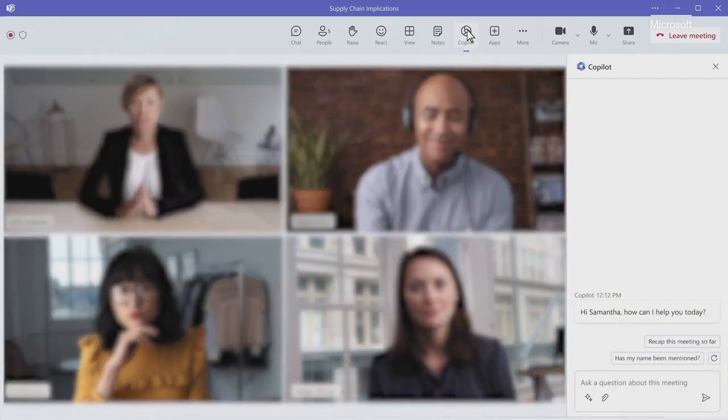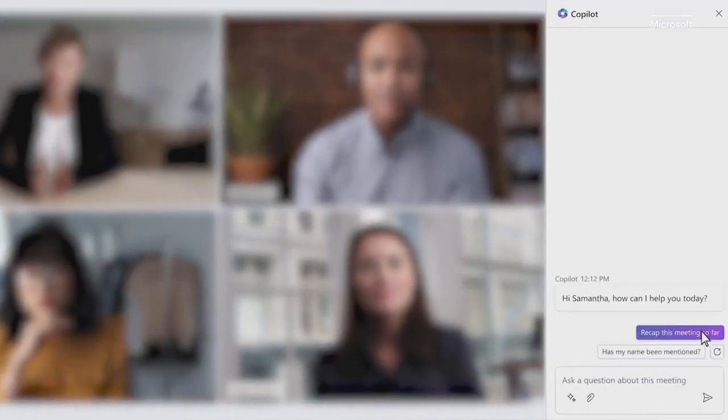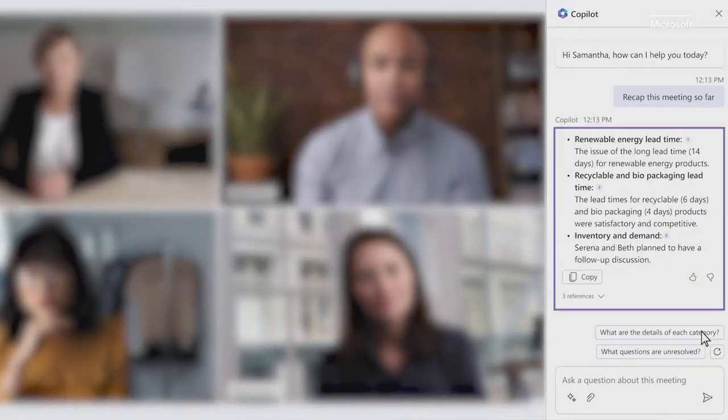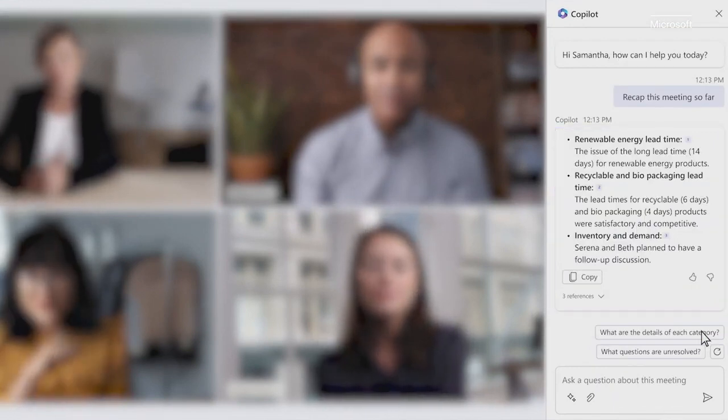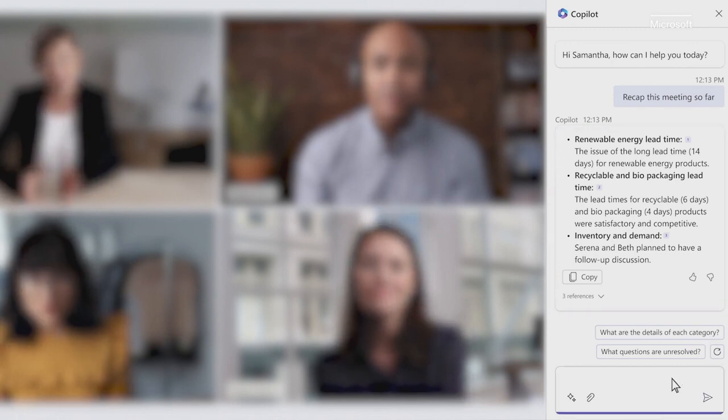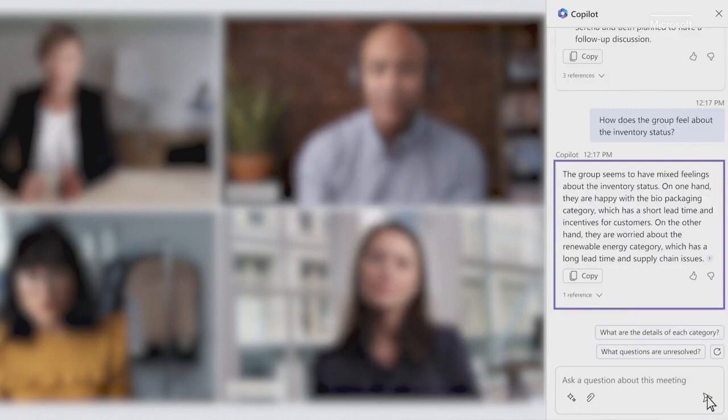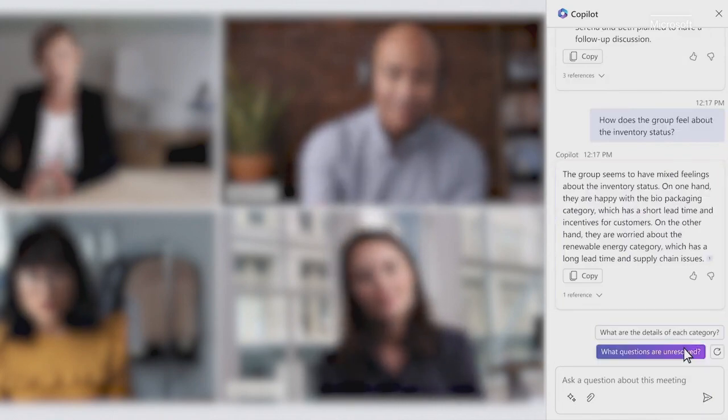Here, you're in a meeting with your team. You can ask Copilot to summarize what's happened so far. You can see who said what, what points were made. Copilot is really capturing the spirit of the discussion. And as the meeting progresses, you can check on where people stand. You can even ask Copilot what questions are unresolved.